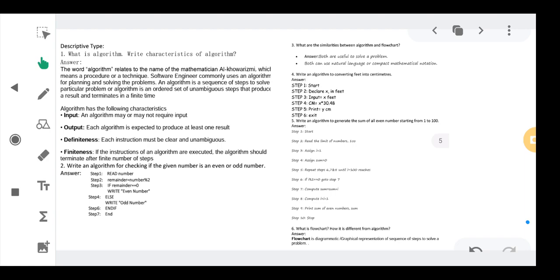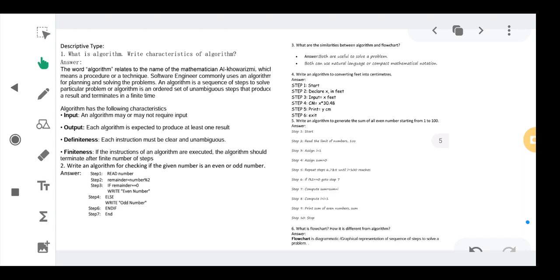Now the next point is, both can use natural language or compact mathematical notation. Yes, both can be used. That one is mathematical, that is a calculation, we can use operators like greater than, less than, equals to, any kind of operator that we want, relational operators or logical operators, we can use any kind of mathematical equations, or basically we are using simple language like, if condition is true.